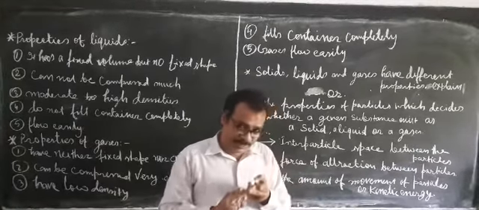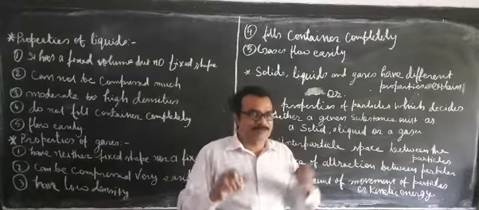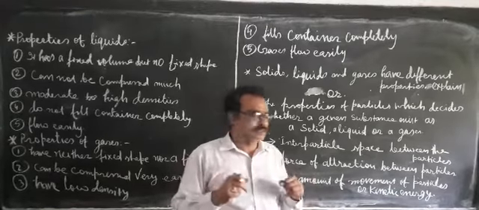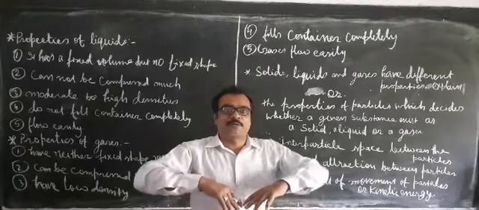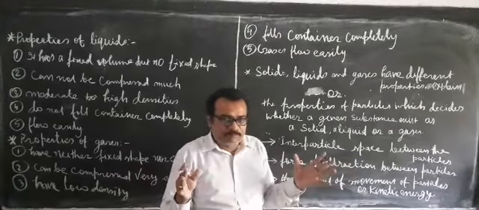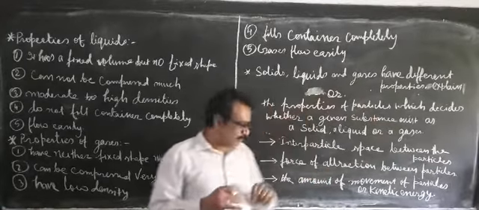In that case, it will exist as a solid. If the force of attraction is moderate, then it will exist as a liquid. If the force of attraction is negligible, then the particles will be free to move. In that case, the substance will exist as a gas.